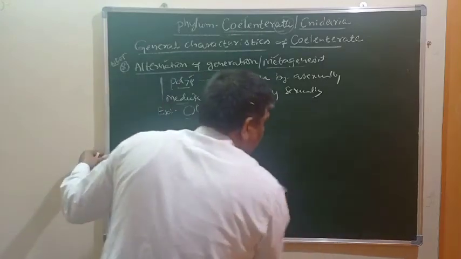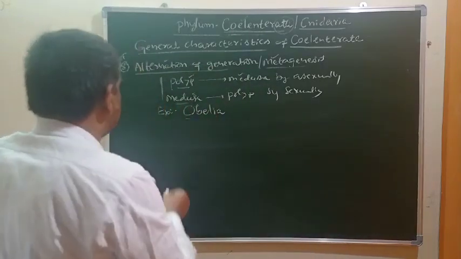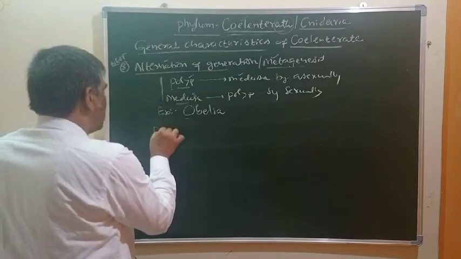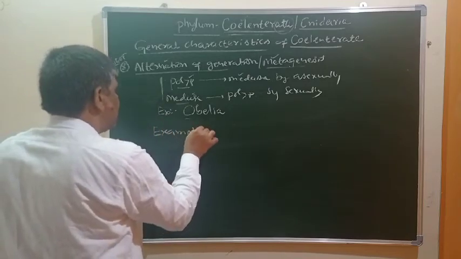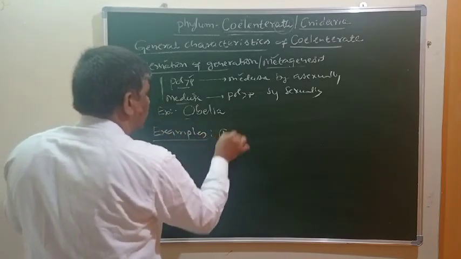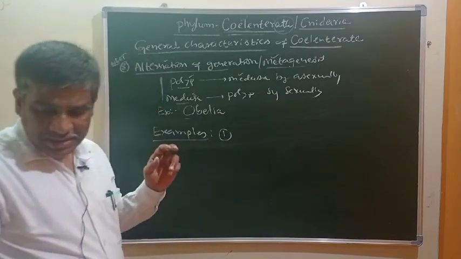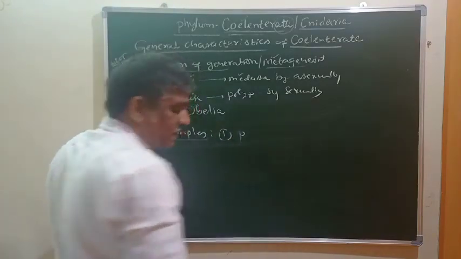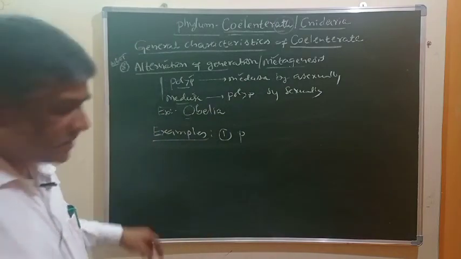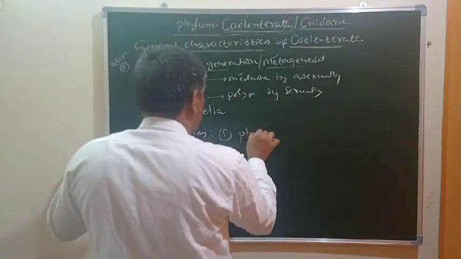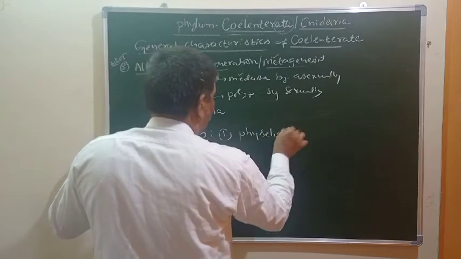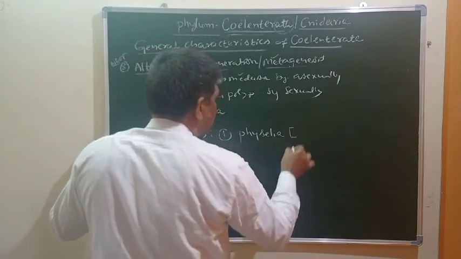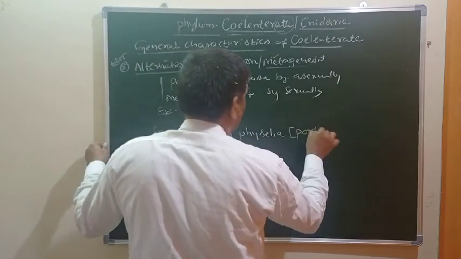Regarding examples of phylum Coelenterata, first one is Physalia, commonly known as Portuguese man of war.